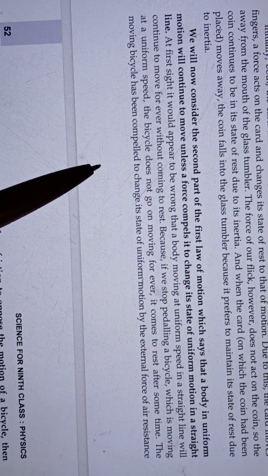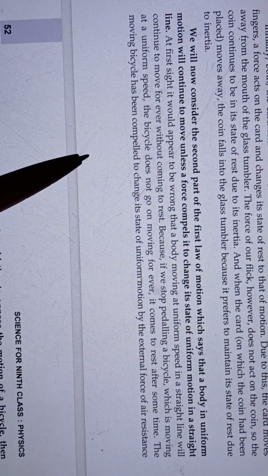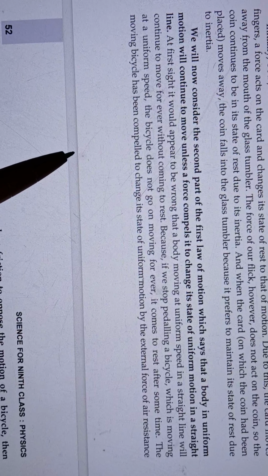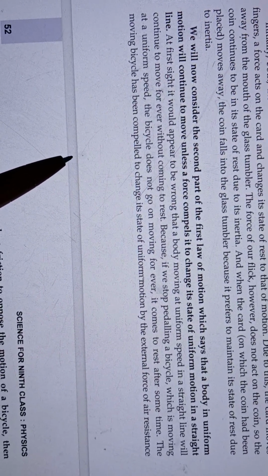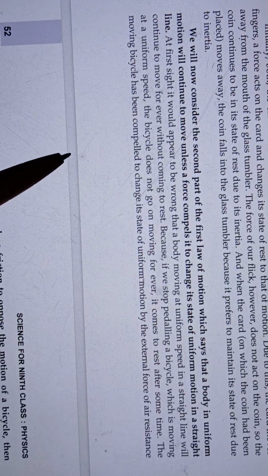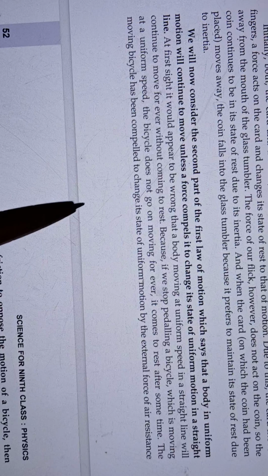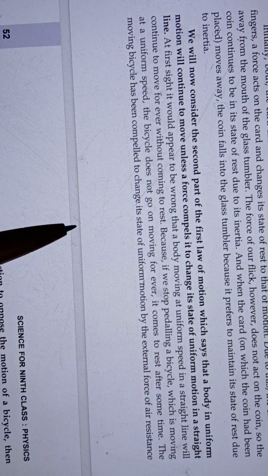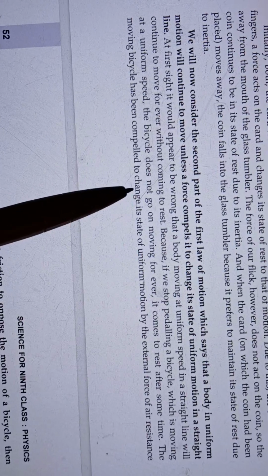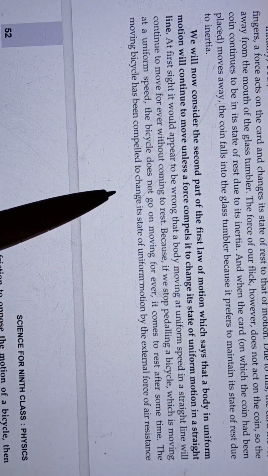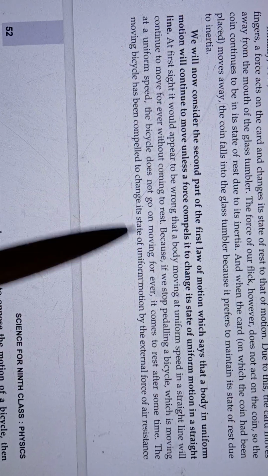We know when we pedal a bicycle, the bicycle is moving, but after some time when we stop pedaling, the bicycle will stop after some distance. According to this second part of the first law of motion, it should not stop, it must continue its state of motion.